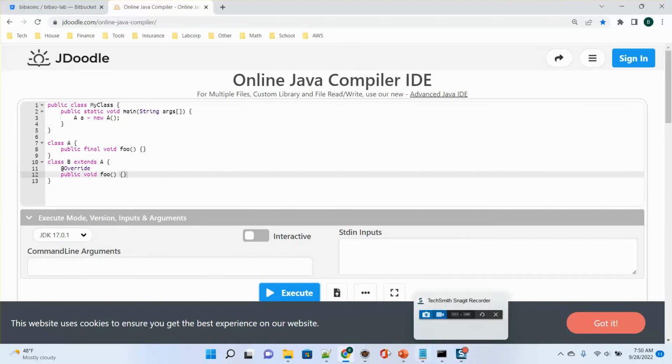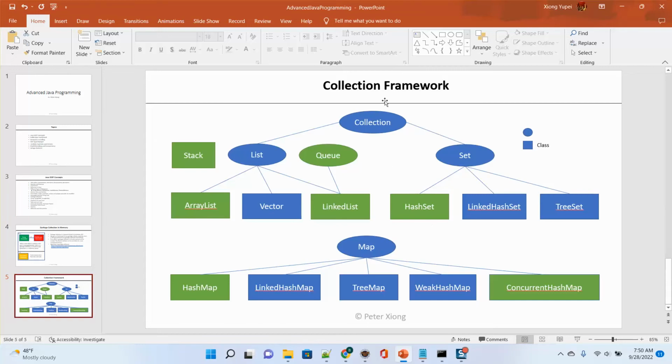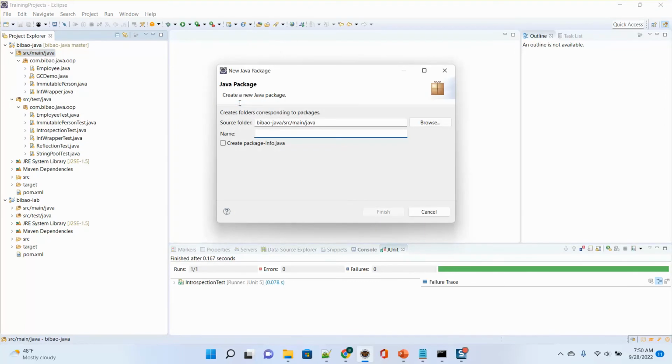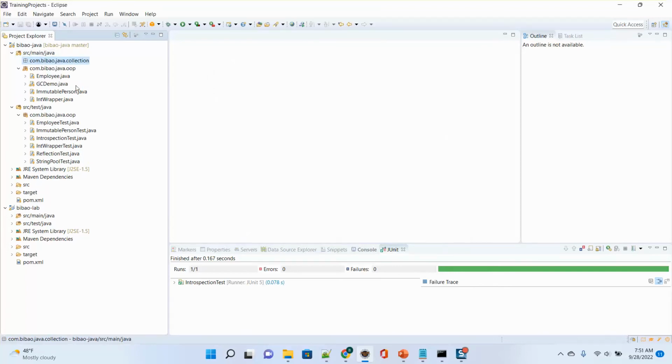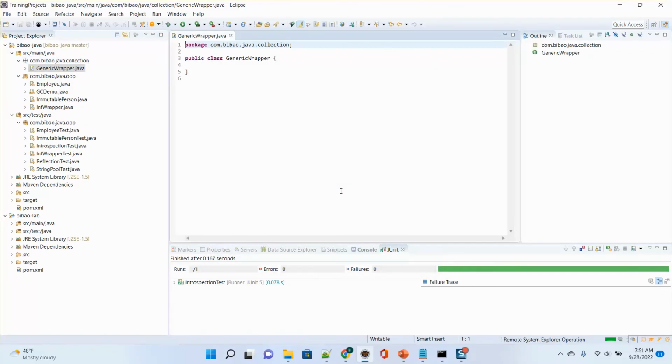The second topic I mentioned last time is about generics, because in the collection framework we all use generics. So what is generic? Generic is given a type, a class for a specific type. Let me give an example. In this one I give a new package, so I moved the generic into the collection API, com.java.collection. Let me write a new class called GenericWrapper. I will show you how to write a generic class.